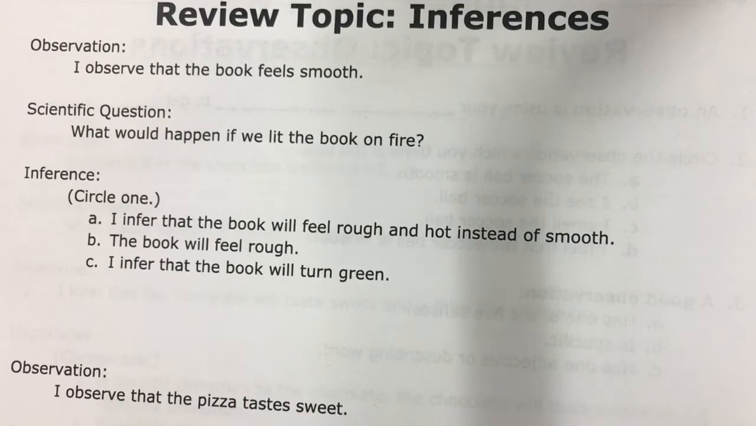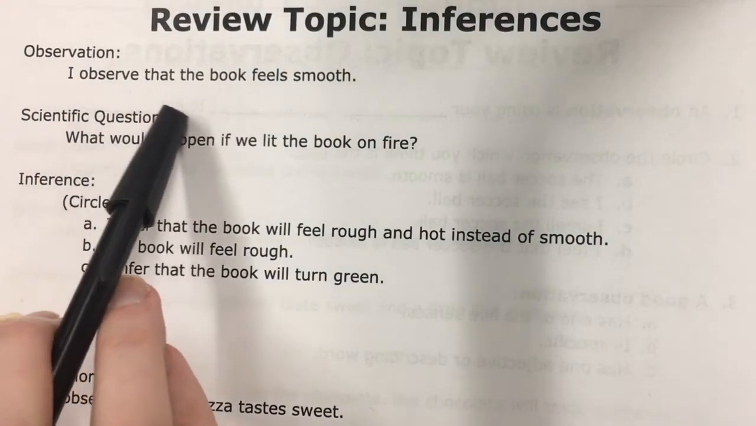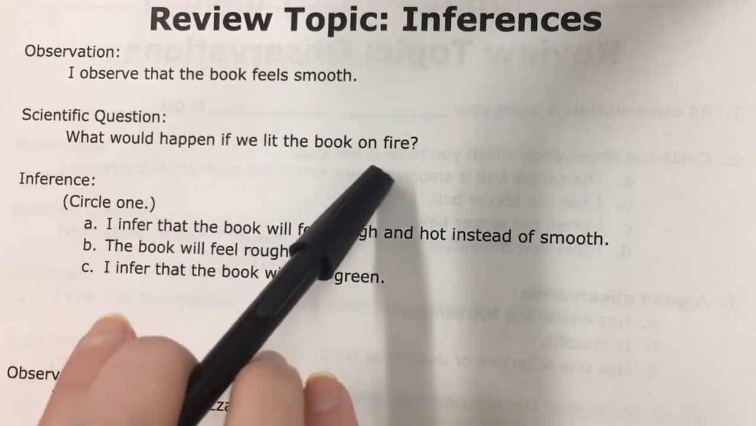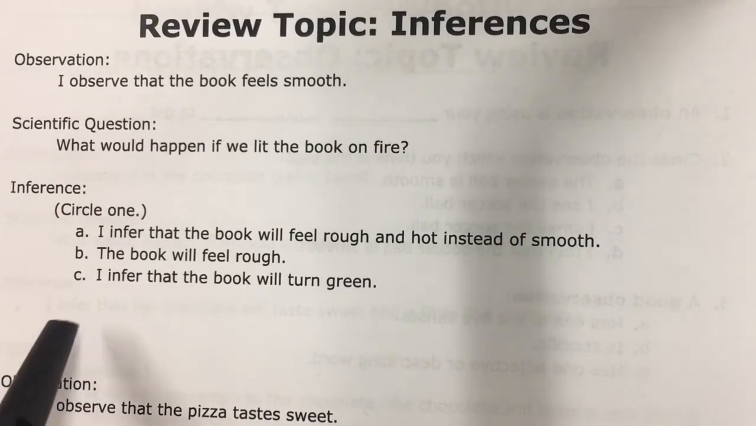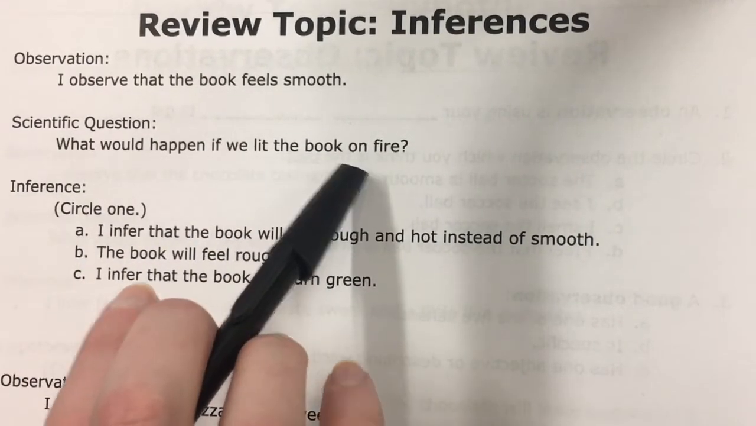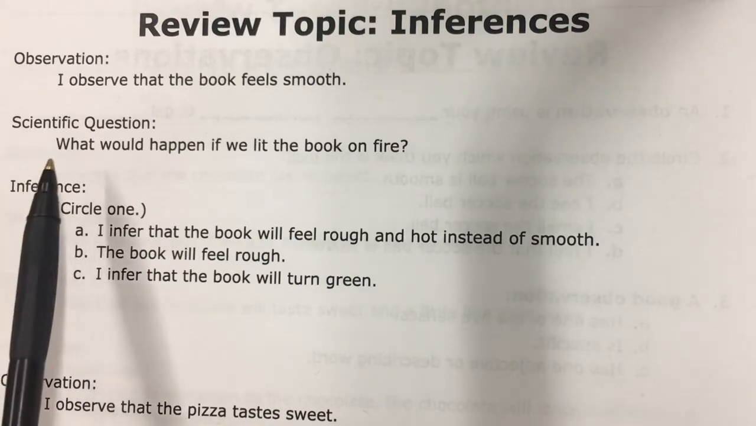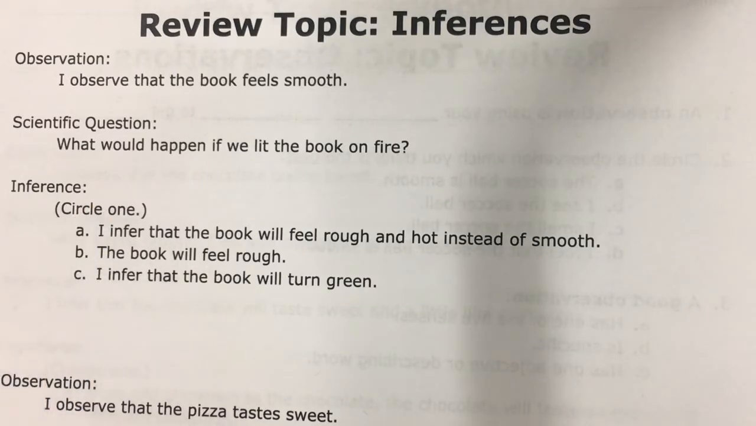Okay, our next review topic is inferences, as you can tell, so make sure you're on this page with me. I'm going to read for you. Observation. I observe that the book feels smooth. Scientific question. What would happen if we lit the book on fire? Inference. Circle 1. Now remember, when we make inferences, we're just saying I infer, and then we're answering the scientific question. It's really simple. A lot of people in their experiment made the inference too difficult for themselves. So for the inference, just make sure you have I infer and then answer the scientific question. I'll give you a few seconds to choose the correct one here.